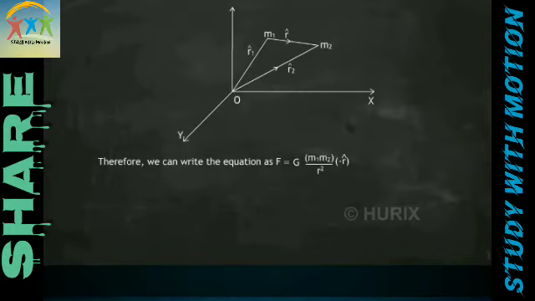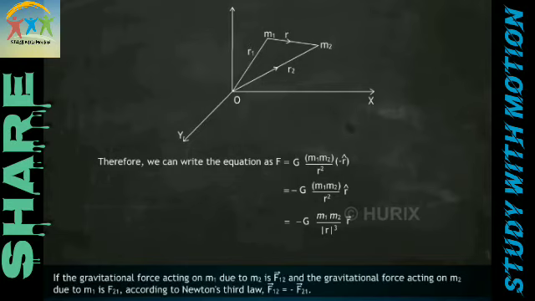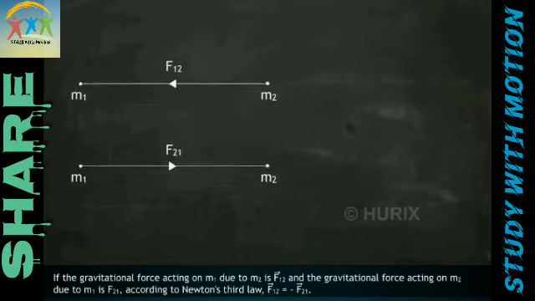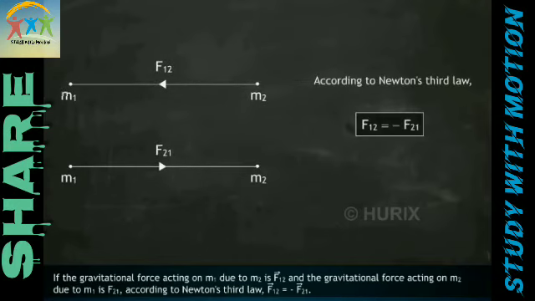Therefore, we can write the equation as F = G m1 m2 / r² × (-r̂) = -G m1 m2 / r² × r̂ = -G m1 m2 / |r|³ × r vector. If the gravitational force acting on m1 due to m2 is F12 and the gravitational force acting on m2 due to m1 is F21, according to Newton's third law, F12 = -F21.